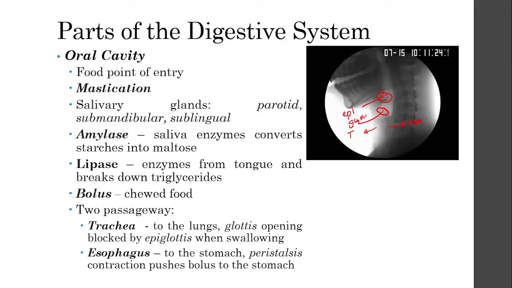This is the opening to the trachea. When you actually swallow, a lot of process happens. A lot of signaling is happening in this area, and what it does is it flaps this. You can think of this as a door that closes, the epiglottis, in order for the food not to go into the trachea but go into the esophagus.